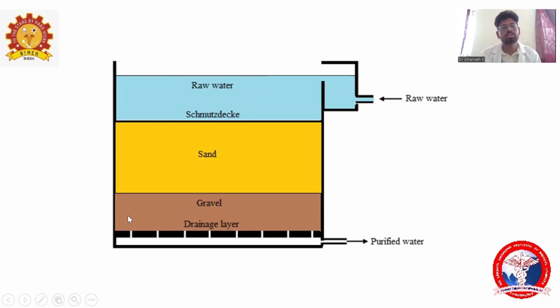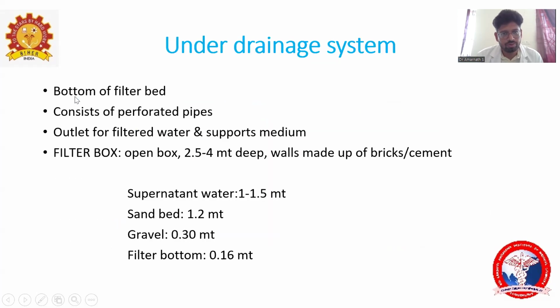The first three elements are contained in this filter box. It is 2.5 to 4 meters deep and has provision for the flow of the filtered water. The under drainage system also helps support the medium above.